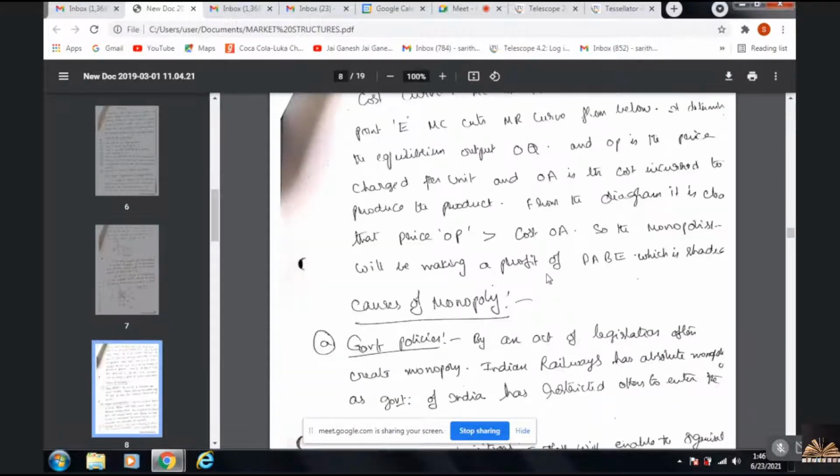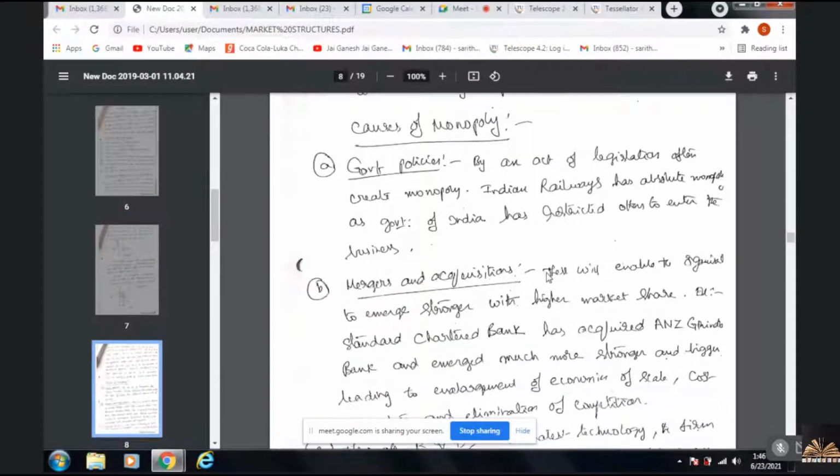Yeah, this is price and output determination. Now going to the next, causes of monopoly. Again, I'm just brushing up. The first cause is government policies, which exactly suits Indian Railways, isn't it? The government has restrictions on other trains entering central railways. It is a restriction framed by government policy that no private trains can be run on the rail of central railways.